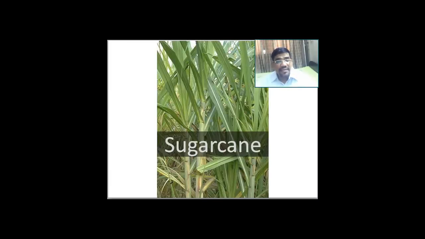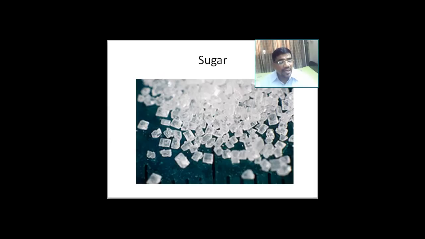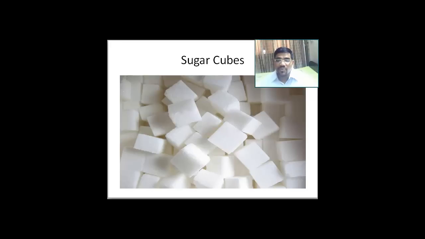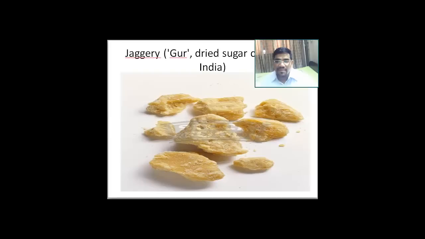And what do we find? That this particular crop, that is the sugarcane, produces a lot of things. And here you have sugar in front of you, something which every one of us likes. And next slide again talks about the sugar cubes, which also is a product that comes from sugarcane. And who can miss this jaggery or gur, which also is dried out sugarcane juice.